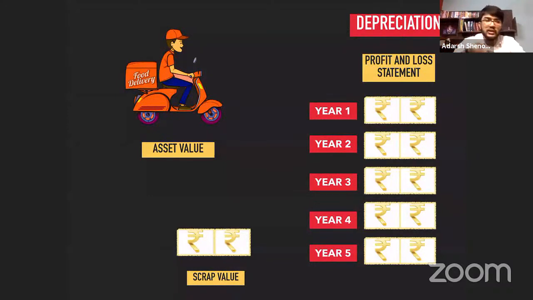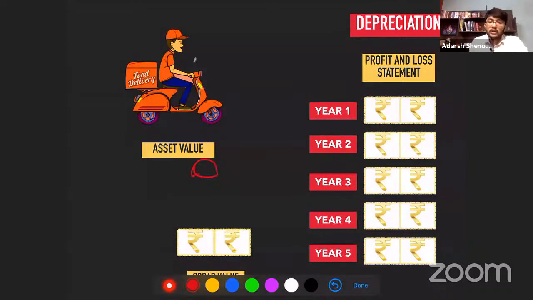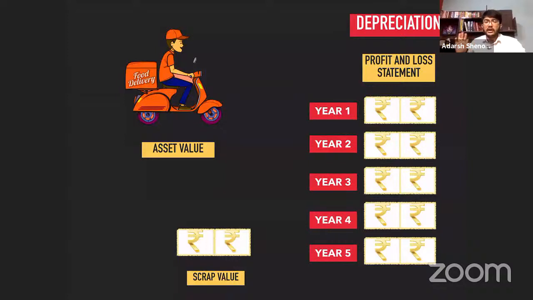Even if it is not in running condition, the metal will have some value, which is known as residual value. So an asset with some scrap value will never go down to zero, because there will be some value for its scrap. That is why you see after 5 years also, there is some scrap value in this asset. 10,000 rupees is not written off as depreciation. This stays. It was an estimation done at the beginning of the period, the scrap value and estimated useful life. I hope everyone is comfortable with this concept.